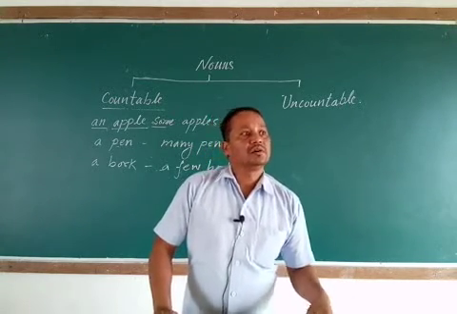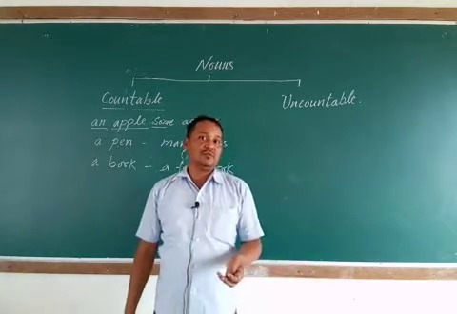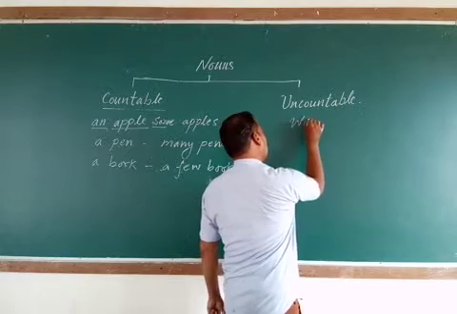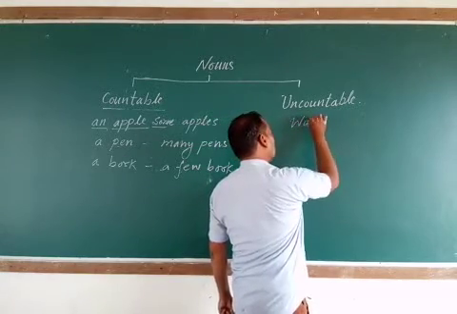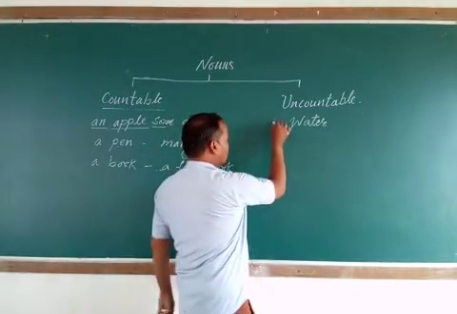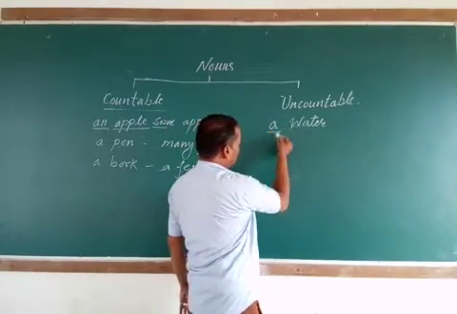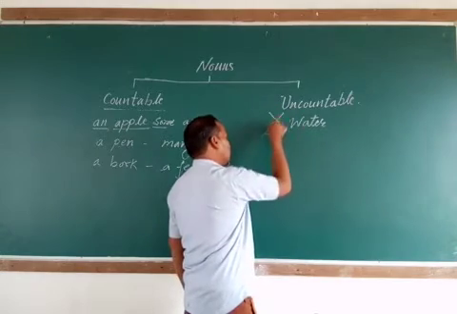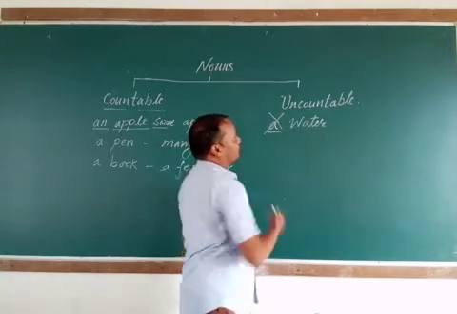Otherwise there are some nouns which you cannot count, like water. Can you count water? No, you cannot. So you cannot say a water. If you write a water, that is incorrect.